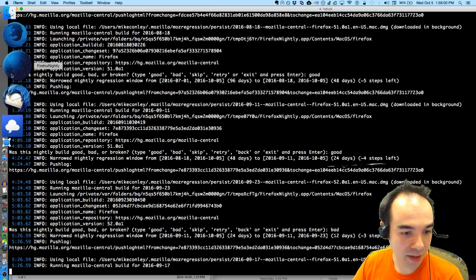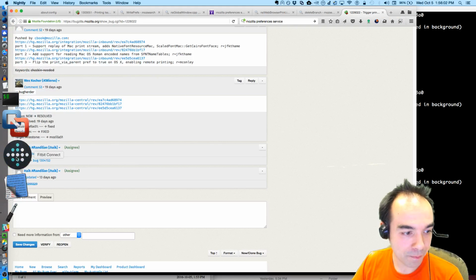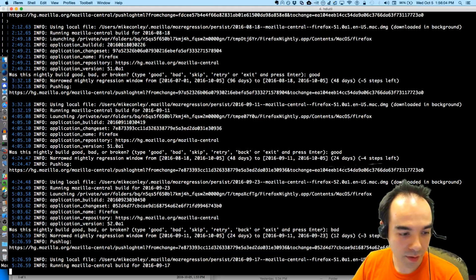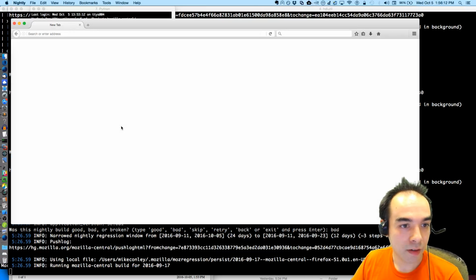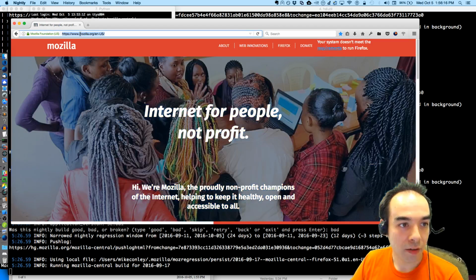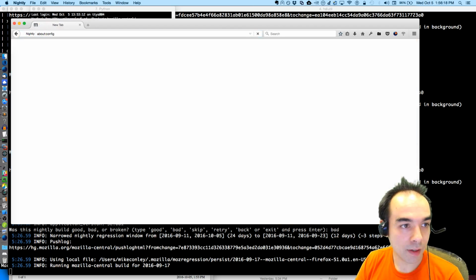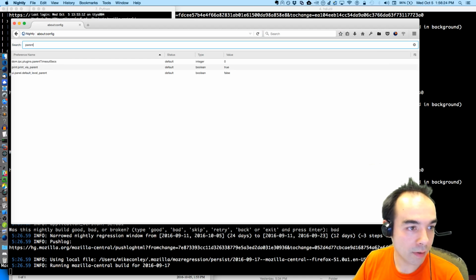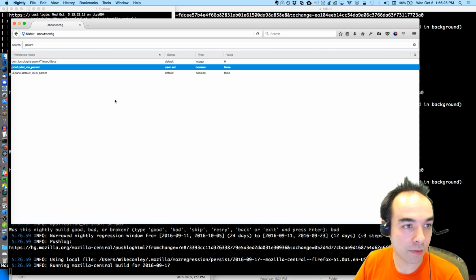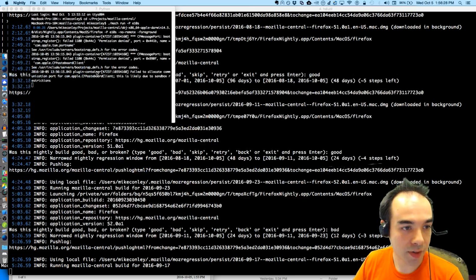I can actually test this in a different way. Projects, Mozilla Central, mock, run. About config, print from parent. Set print via parent to false, and then restart.